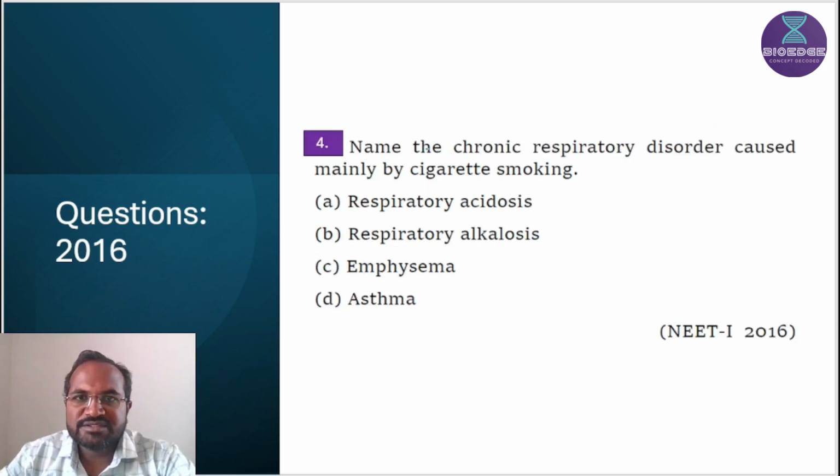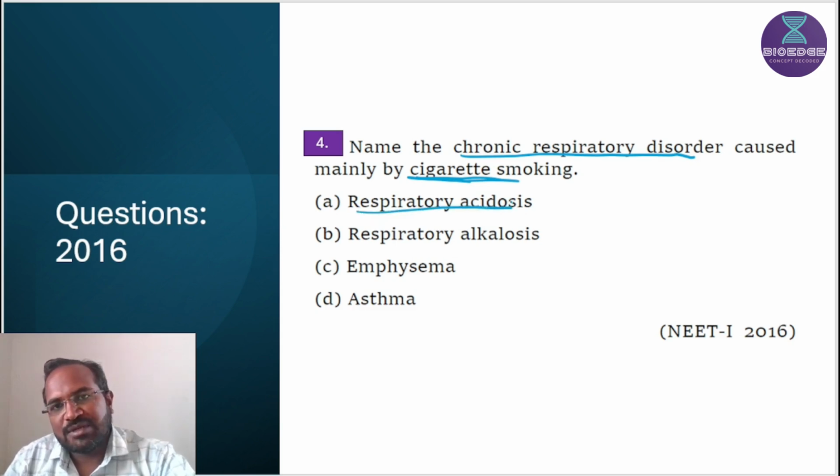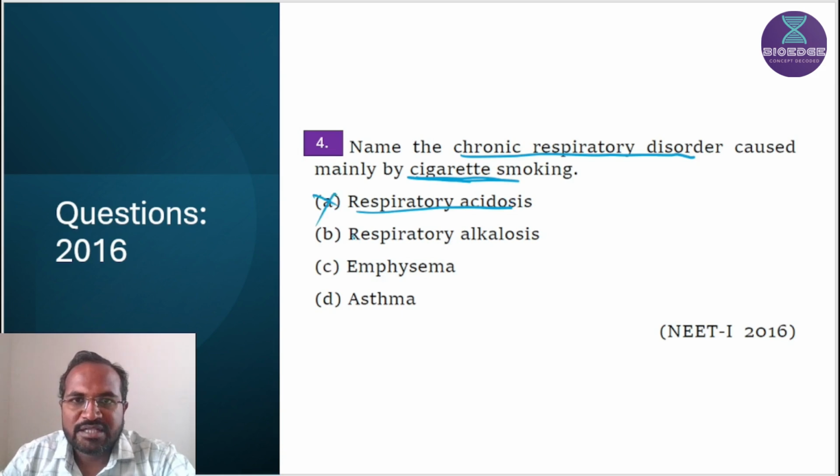And then the next one is: name the chronic respiratory disorder caused mainly by cigarette smoking. So the first one is respiratory acidosis. Respiratory acidosis is not a disorder caused by cigarette smoking. Then respiratory alkalosis, it is also not.